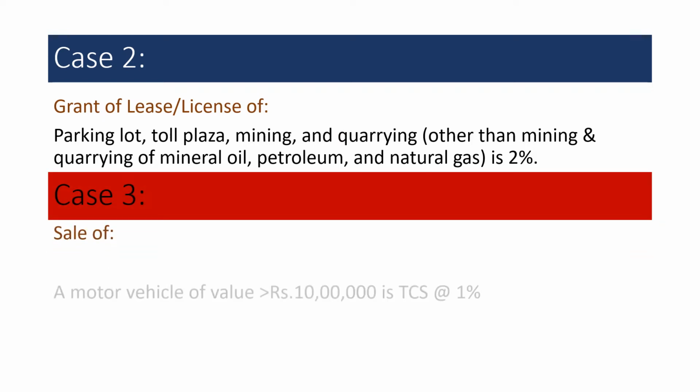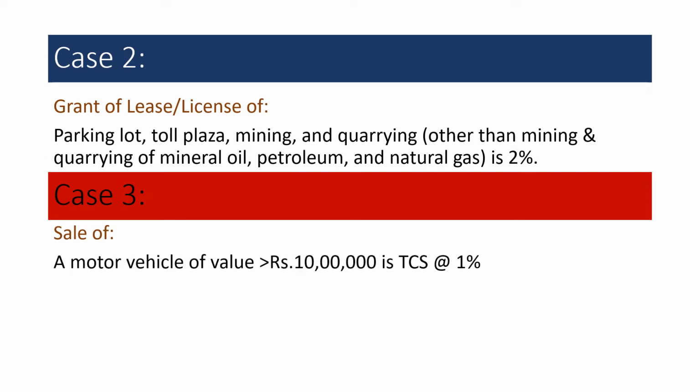Then now case 3. What is this case 3? Sale of a motor vehicle of value above rupees 10 lakhs is TCS at the rate of 1%. If you sell any motor vehicle for value more than 10 lakhs, that means the sale value of the motor vehicle is more than 10 lakhs, then TCS will be 1%.